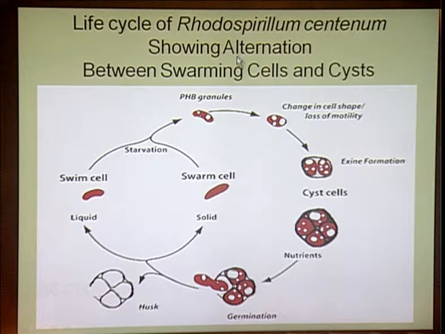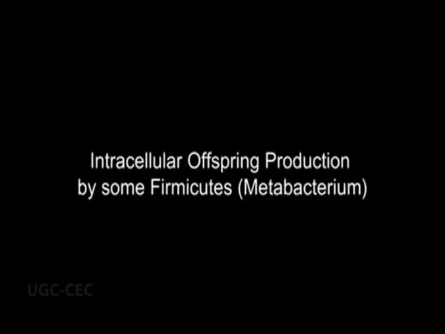So in this particular Rhodospirillum centenum, you can see this unique life cycle which is alternating between cyst and swarm cells. Primarily, it is survival during unfavorable condition. At the same time, it is depositing the stored food in the form of polyhydroxybutyrate, and sometimes it so happens that this cyst will help the bacteria to survive for a longer period, and thereby it can actually increase the pathogenicity. When it is inside my body, this thick wall will protect it from gastric HCl or other digestive enzymes.